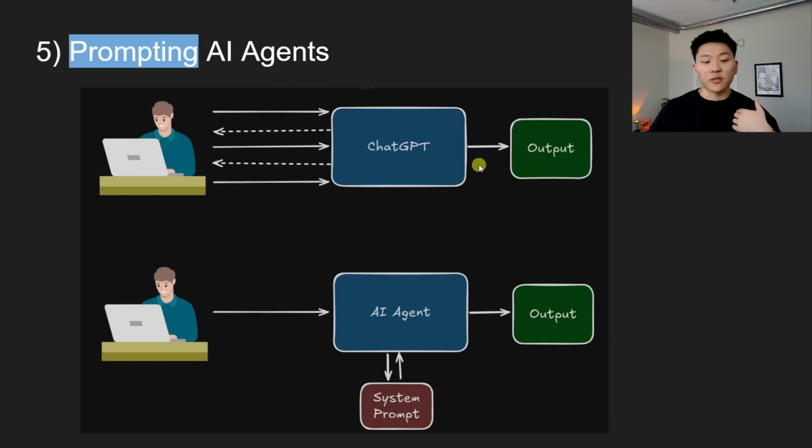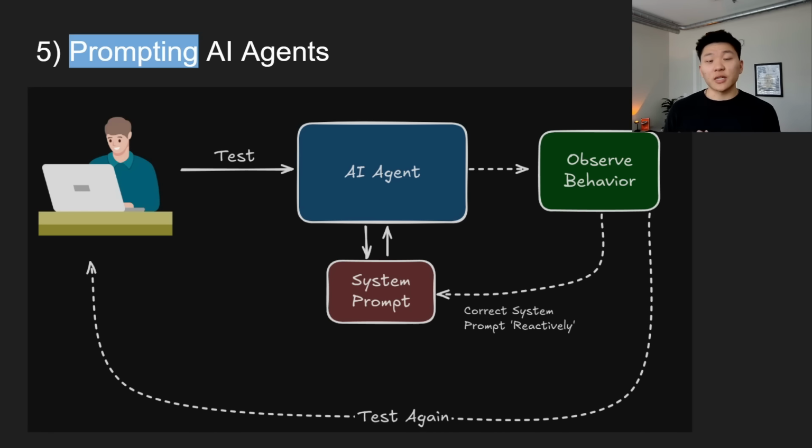But when we're dealing with AI agents and we're trying to make these systems autonomous, we only have one shot at it. So we're going to put in a system prompt right here that the agent will be able to look at every time there's an input. And we have to trust that the output and the actions taken before the output are going to be high quality. And so, like I said, this is a super interesting topic. And if you want to see a video where I did more of a deep dive on it, you can check it out. I'll tag it right here.